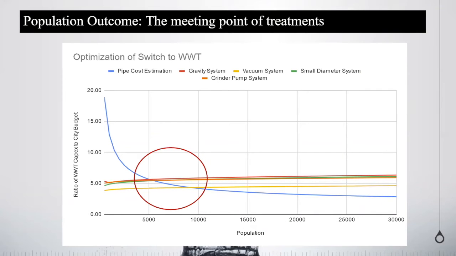Now, we have the most confidence in this blue estimation line, which is our pipe cost estimation, which we pull from North Carolina. So we want to follow that down. That line gets asymptotic around 3.4. So essentially the ratio of the total cost of a wastewater treatment system is 3.4 times as much as an annual city budget. What we want to look at is where this cost starts to really achieve most of its savings, and then things start to plane out. So we want to zoom in really close on this 5,000 to 10,000 population range, because that seems to be sort of an optimal area for construction.